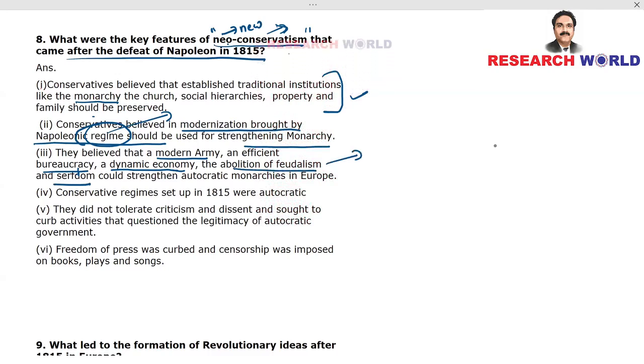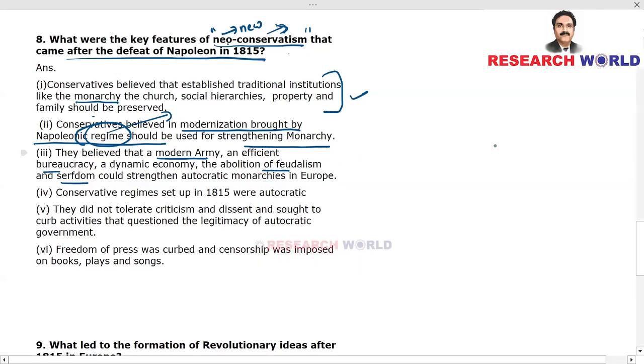Feudalism means a feudal lord will get a lot of lands and he will make people work there as bonded laborers, and that's something which you study under serfdom. Already we have discussed that in the previous question. Then, could strengthen autocratic monarchies in Europe. So they decided to abolish feudalism and serfdom, and they decided to use this modern army and efficient government officials, that is bureaucracy, and dynamic economy, so that monarchies can be further strengthened. So instead of a weak monarch, you will have a strong monarch.